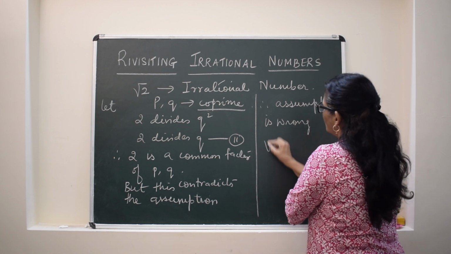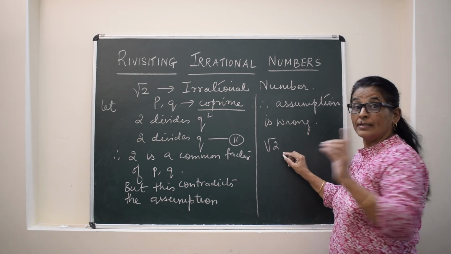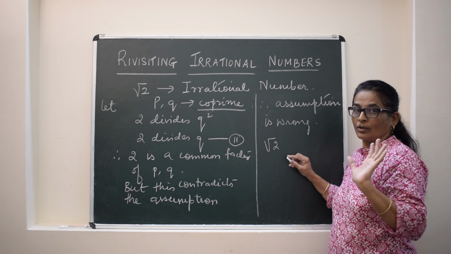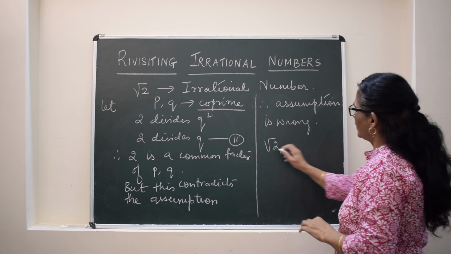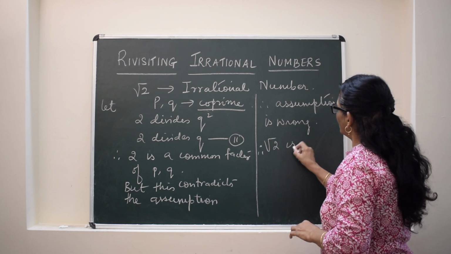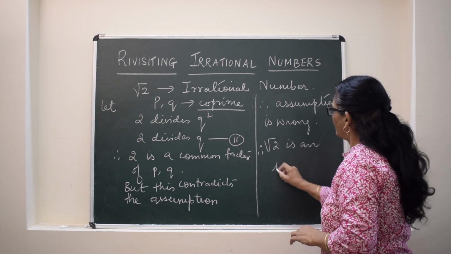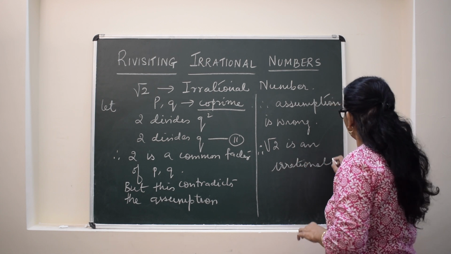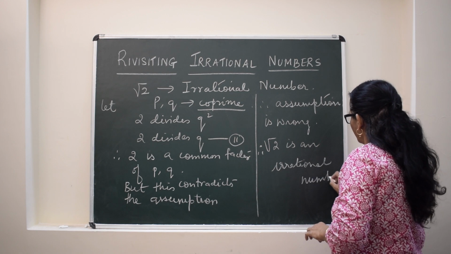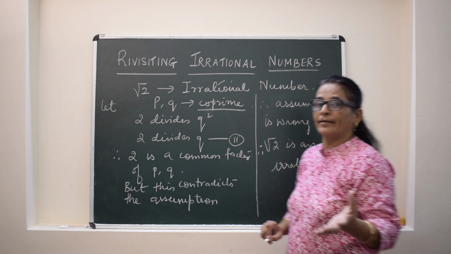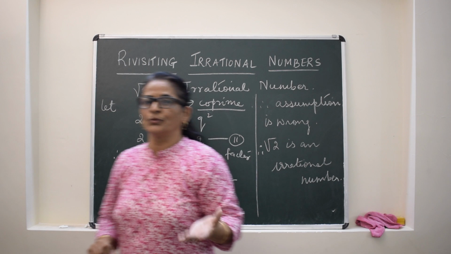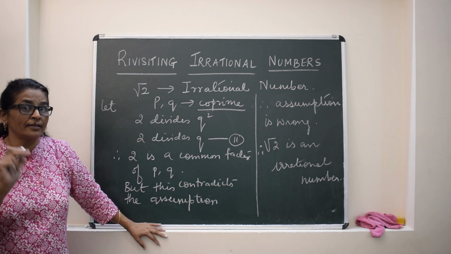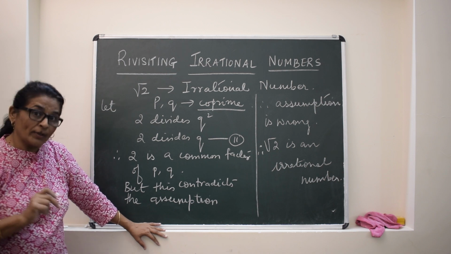The assumption was, let root 2 be a rational number. So that is wrong. Therefore root 2 is an irrational number. So any irrational number, for example root 2, root 3, root 5, root 7, root 11, where the number inside the radical sign is a prime number, how can we prove it?